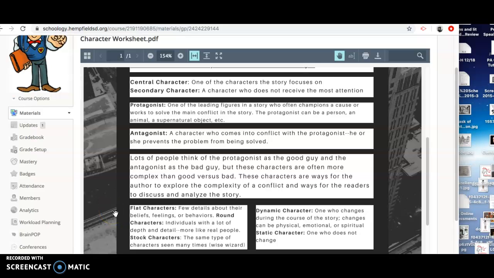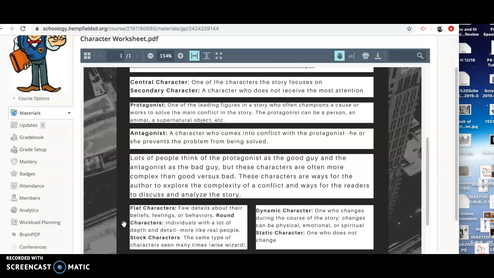So for instance, going back to our Most Dangerous Game examples, Ivan is a flat character. We really don't know much about him, his beliefs, or behaviors. We just know he follows orders from Zaroff. Whereas Rainsford and Zaroff are both round characters.